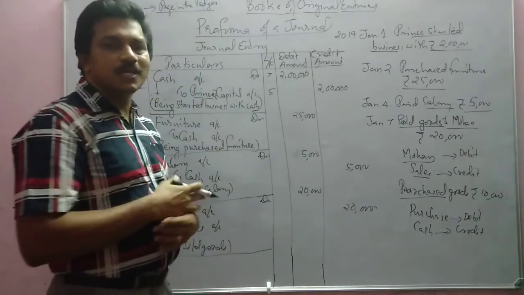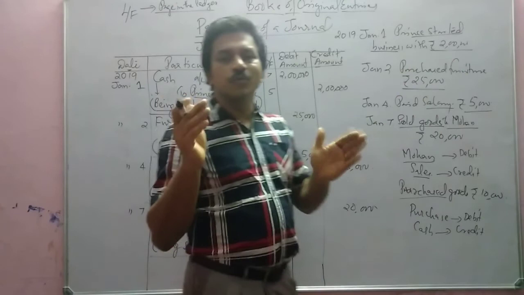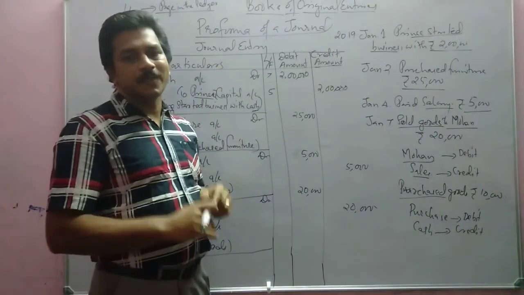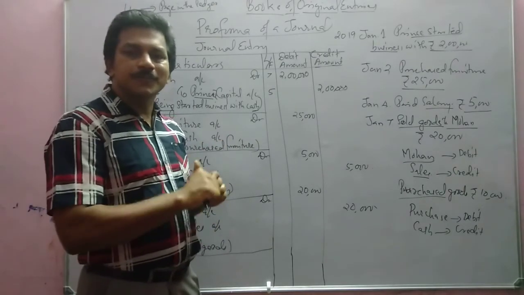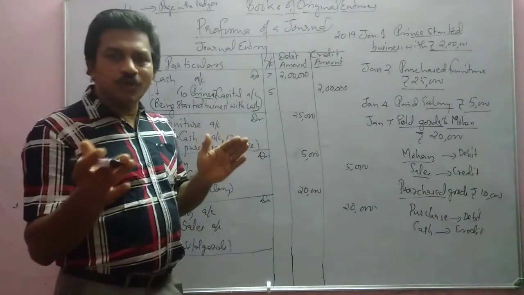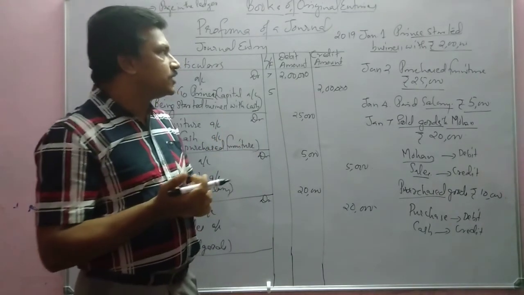What is a journal entry? The recorded transaction in the books of journal is called a journal entry. And the process of entering transaction in the journal is called journalizing.